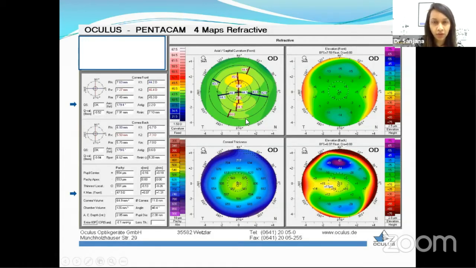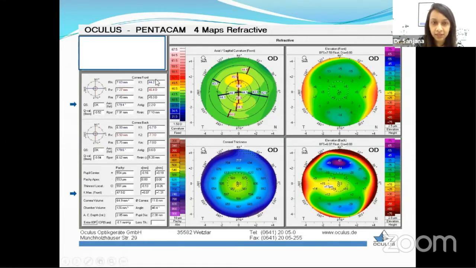Now, even before we go ahead with the interpretation of the scans, we should always first look at what is called QS, which is here, the quality specification. If it says okay, that means the scan is of good quality and we can go ahead with interpretation. In case there are some data gaps, represented in yellow or red, that means the scan is not of good quality and it's better to repeat it.